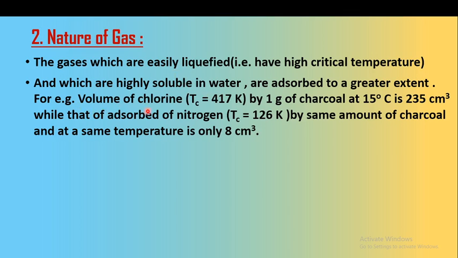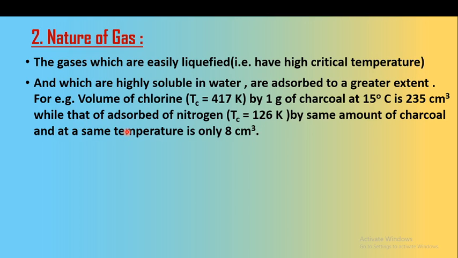For example, the volume of chlorine adsorbed by 1 gram of charcoal at 15 degrees Celsius, with a critical temperature of 417 Kelvin, which is very high, is about 235 cubic centimeters. That is a very large amount.